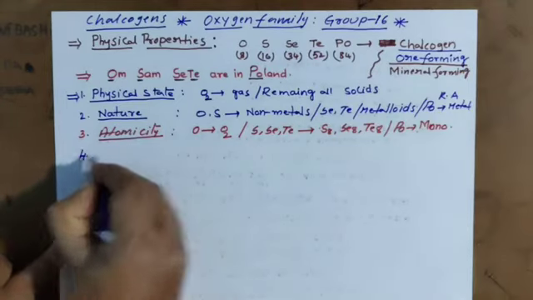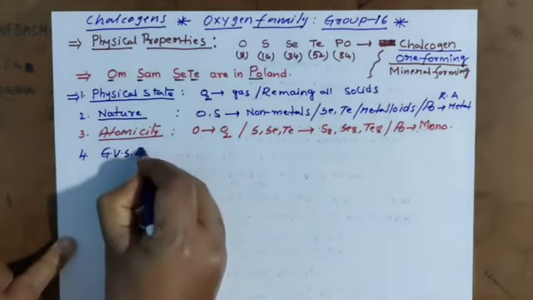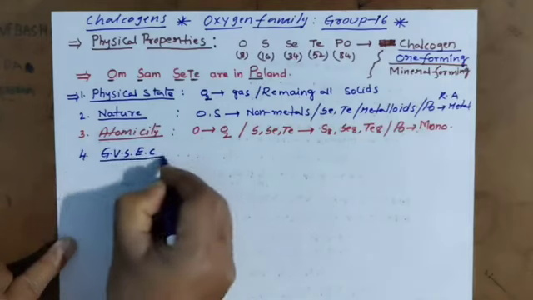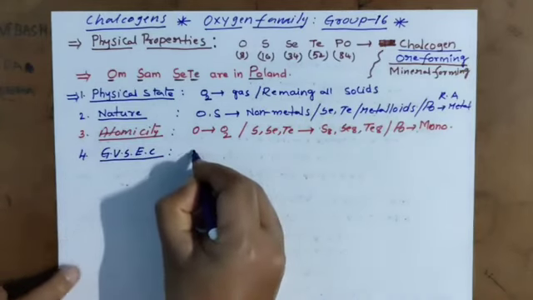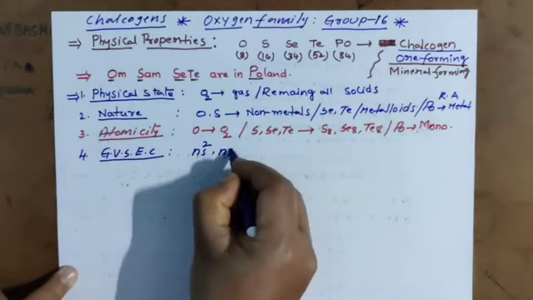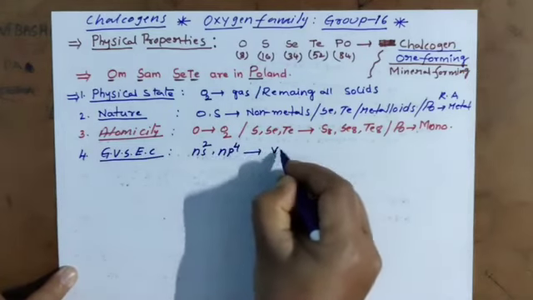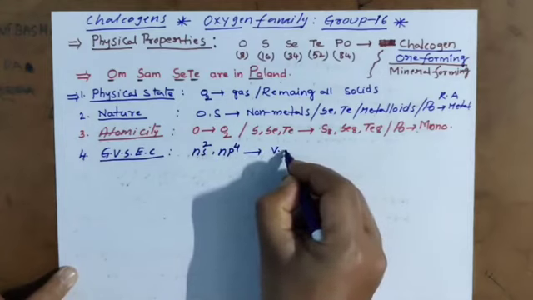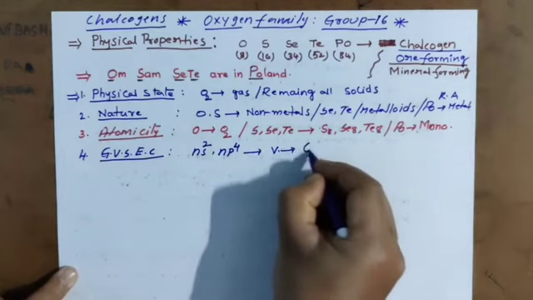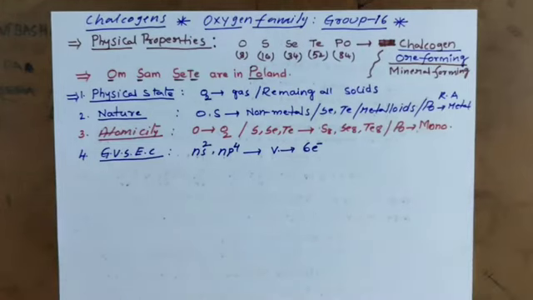Next property, general valence shell electronic configuration. All members of this group show ns2 np4, which means in the valence shell we have 6 electrons.